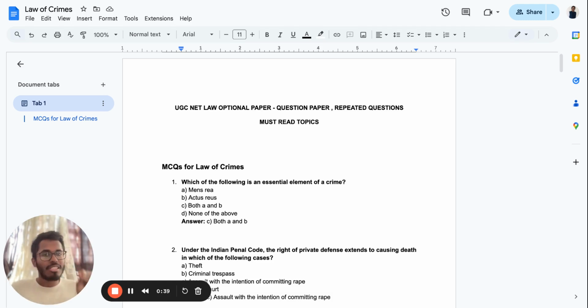Clearing the UGC NET Law is possible. But one thing I want to tell you is to make sure you regularly do revision and refer to the previous year question papers. The more previous year papers you do, the better. Do it subject by subject, and in the last few days, reserve time to solve the entire paper. That would also be fine. But if you do not have time, at least go through all the important topics I've given you.